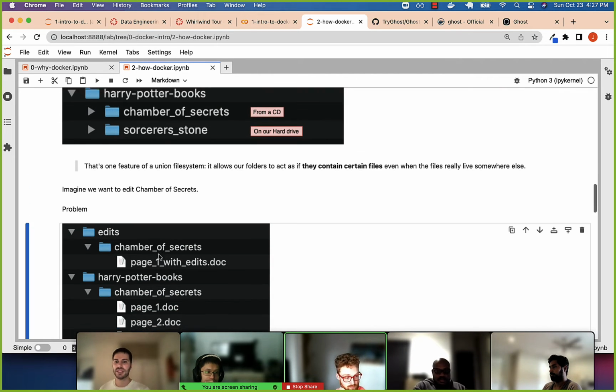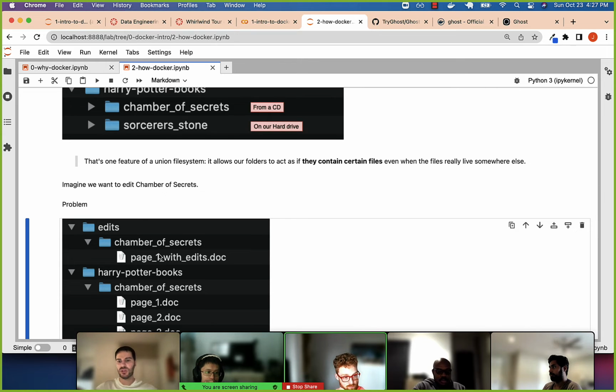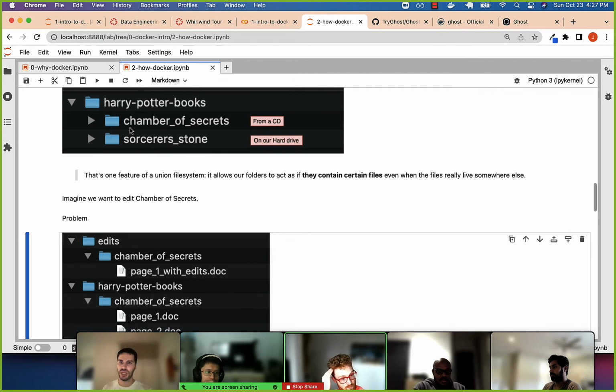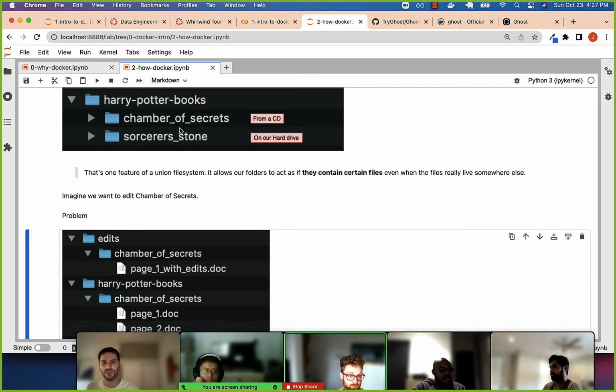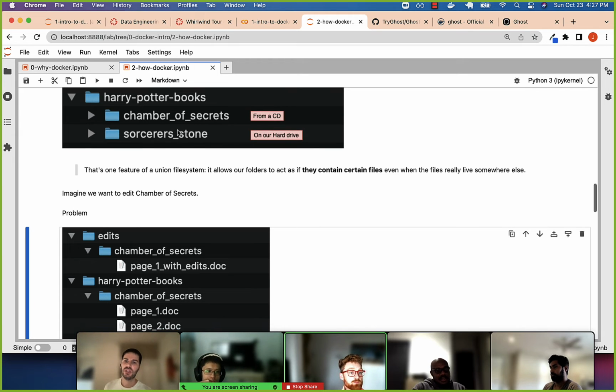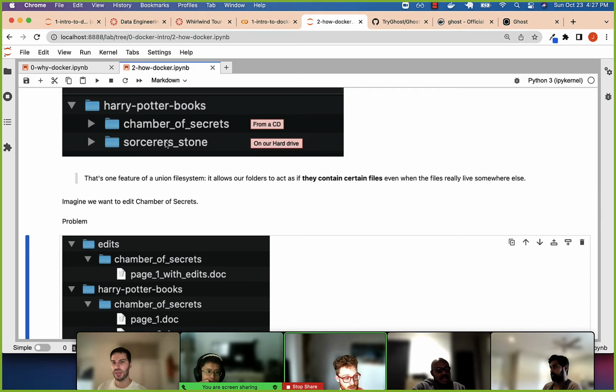A problem with this is, if these two different things are using the same software, one of them may want to edit the book. Sticking with this analogy, we borrow Chamber of Secrets from my friend, right? We plug in the CD, and then all of a sudden I want to change the first page, because I think I can make it better. If we change the first page, our friend will be angry.